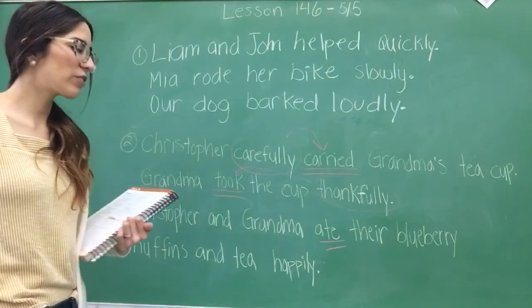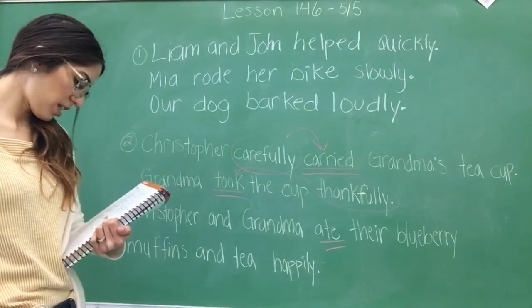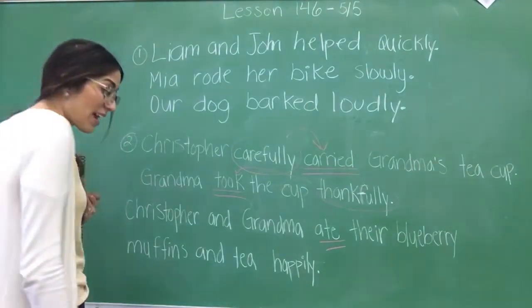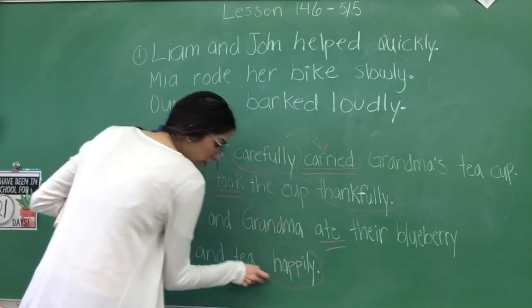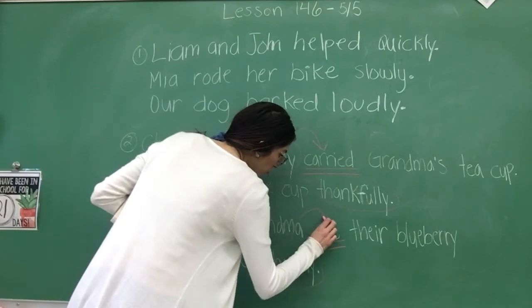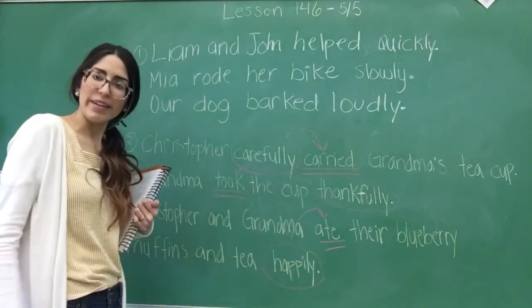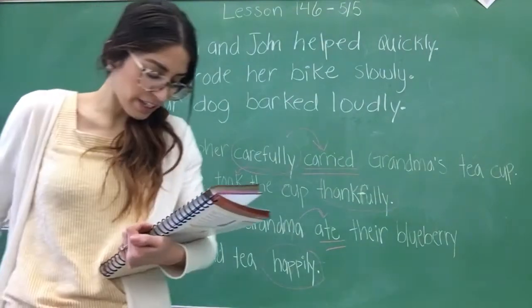So Christopher, how did Christopher and Grandma eat their blueberry muffins and tea? How did they do that? They did it happily. Very good. That's right. So we're circling our adverb, happily, and we're drawing the arrow to the verb. Excellent job. Super easy right there, second grade.